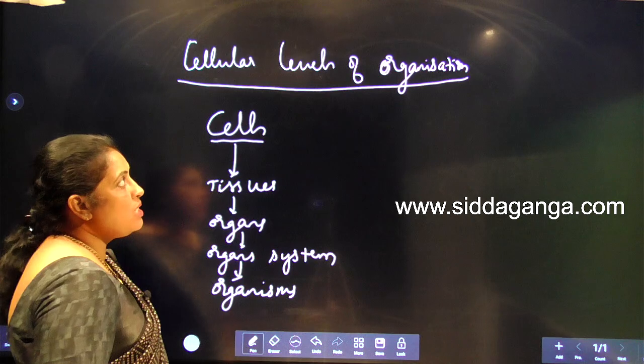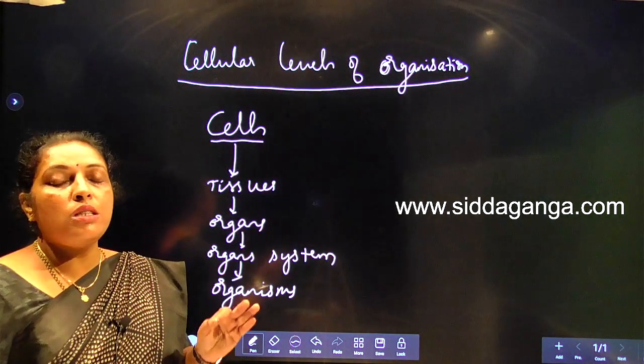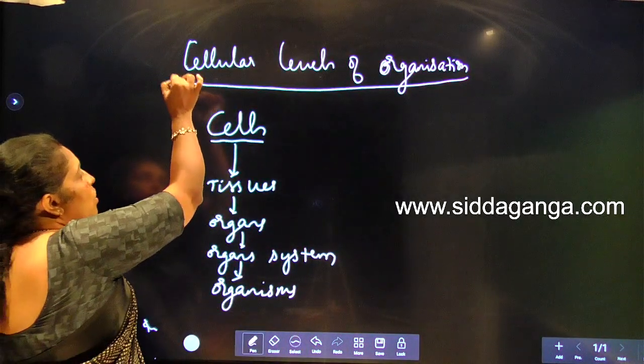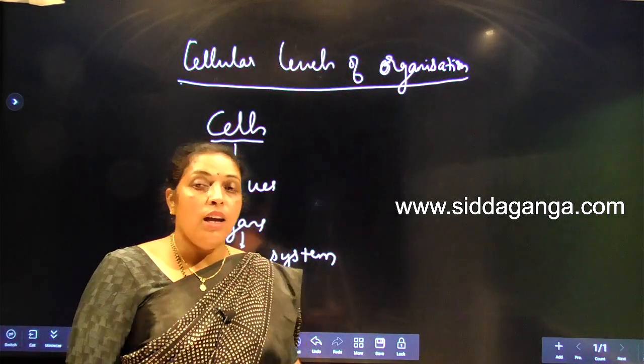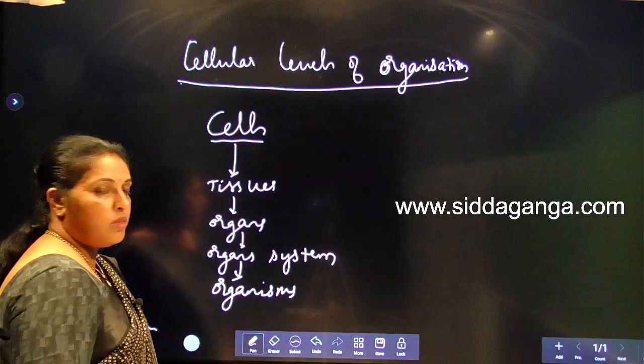These levels of organization are seen only in living organisms. This is not seen in non-living things. So the cellular level of organization is considered a defining character of living beings. Understood?